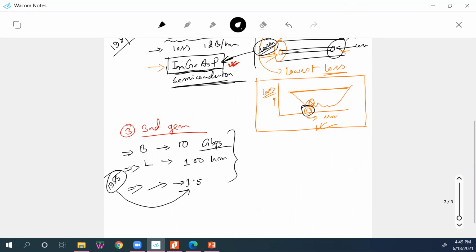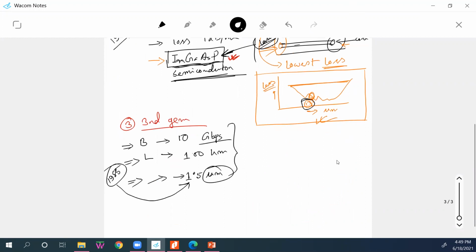Remember these points. In the future, we'll discuss that 1.3 and 1.55 micron. Our third generation means there will be another generation called the fourth generation, right? Naturally.